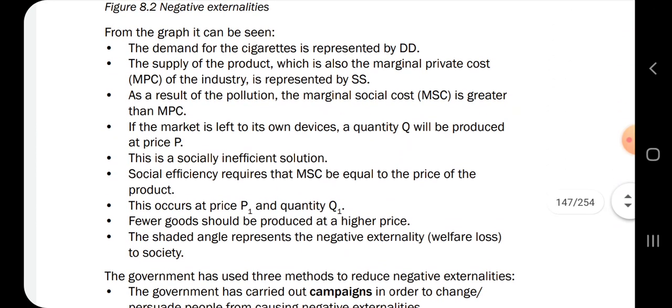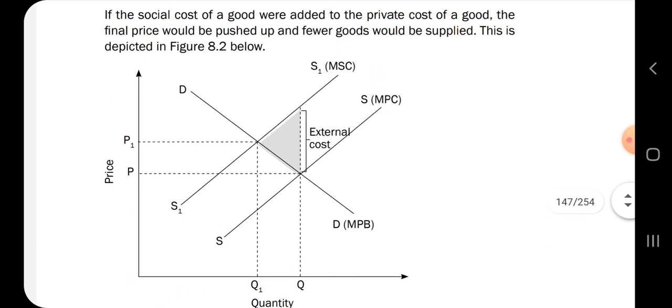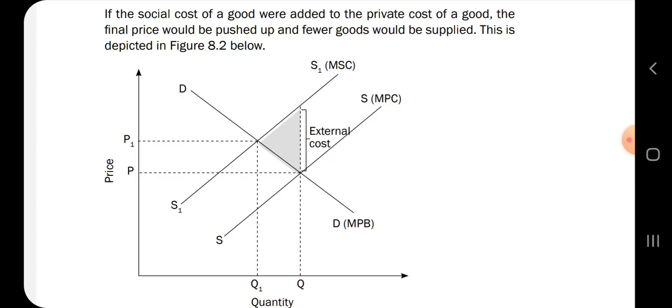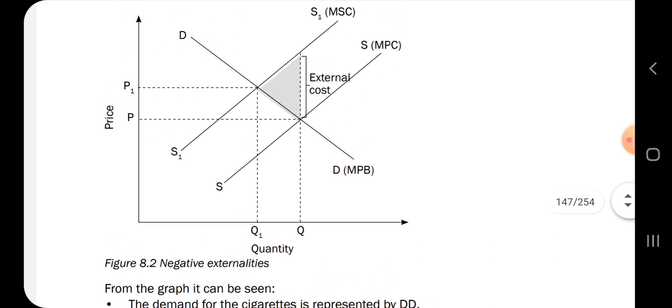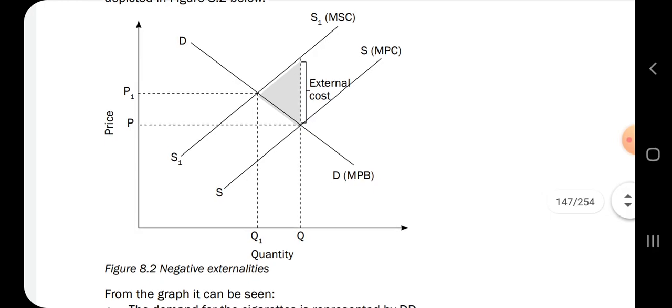So the demand for the cigarette is represented by DD. So that D line is the DD. The supply of the product, which is also the marginal private costs, MPC, of the industry, is represented by SS. Yes, so that is MPC, the first S, not S1.